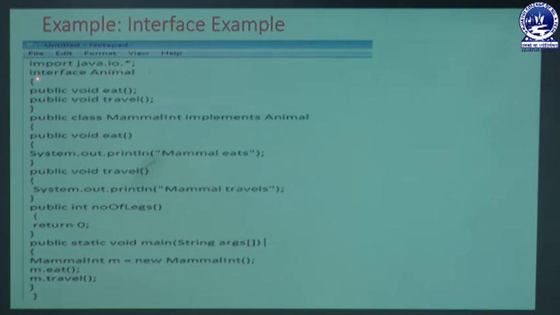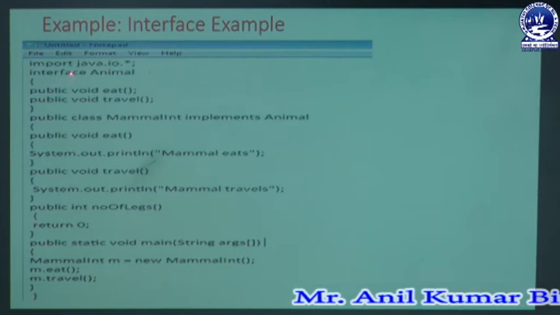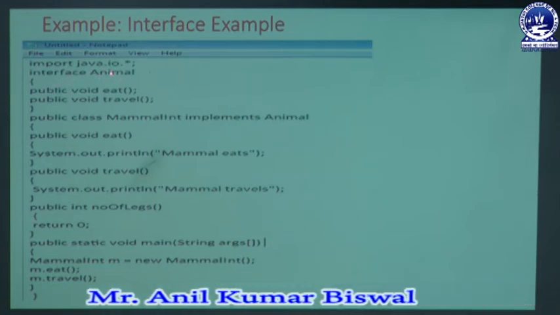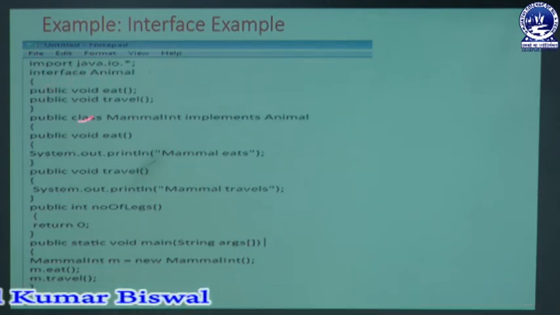Then we can declare an interface, then the interface name. There is no need to declare the public access specifier, it is optional. If you want to write public in front of that interface keyword, then there is no problem. That's why we are writing here interface with an interface name, written as animal. Then inside that section, we are declaring two methods, the eat method and the travel method.